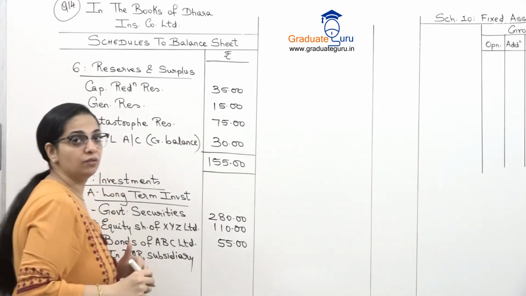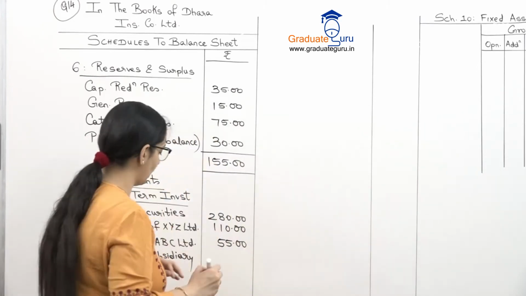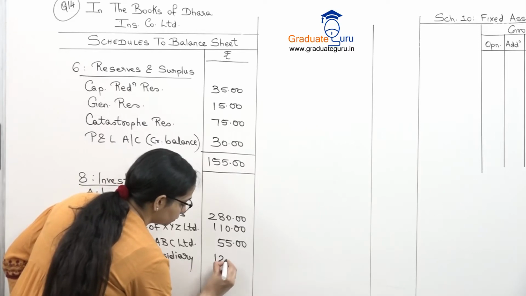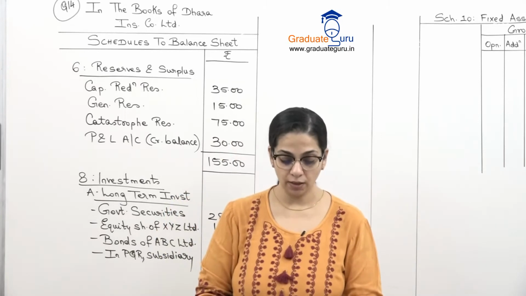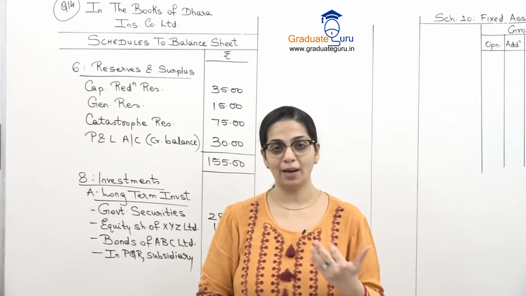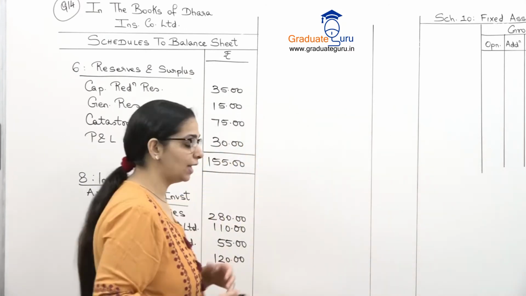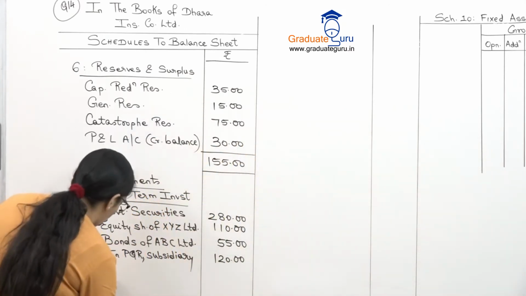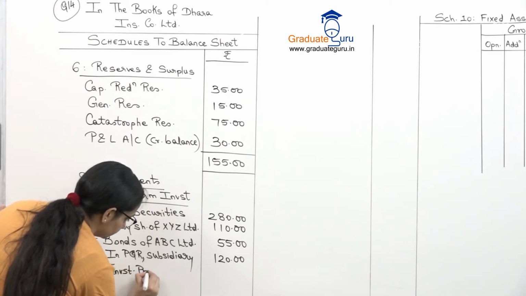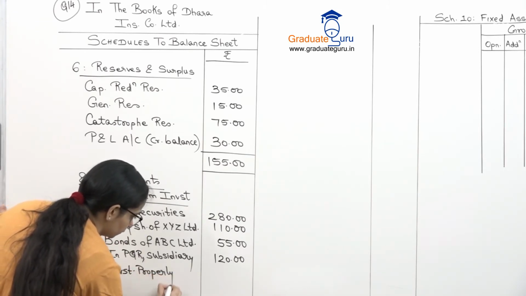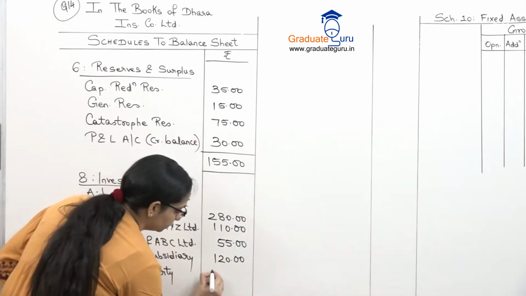We have to show our investment in subsidiaries separately. So for subsidiary, 120 is the amount. Then there is a short-term investment which is in derivative instruments. We will write that later. After that we have investment property, that is real estate. So that is again long-term. We will write investment property here, and that amount is 350,000.